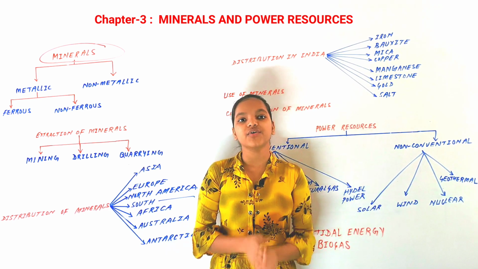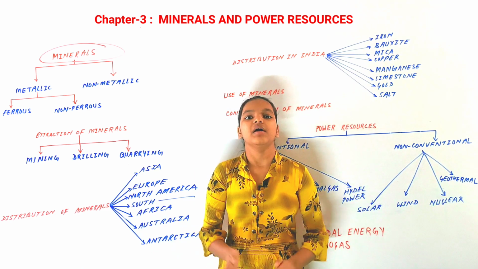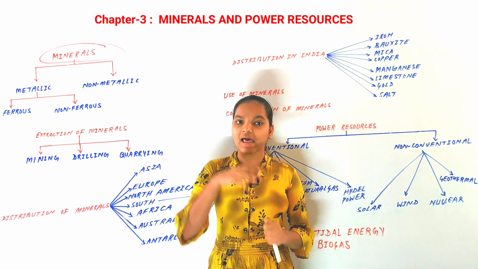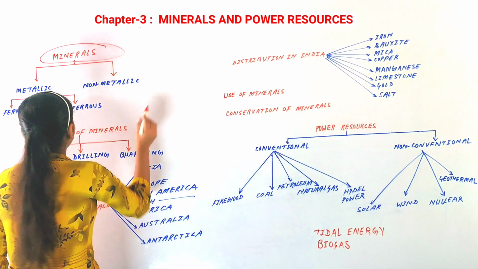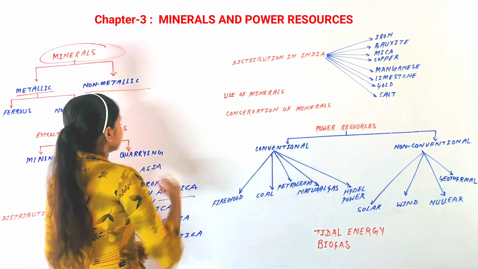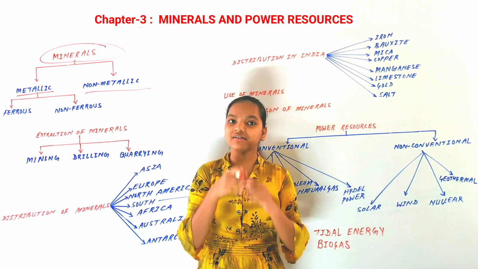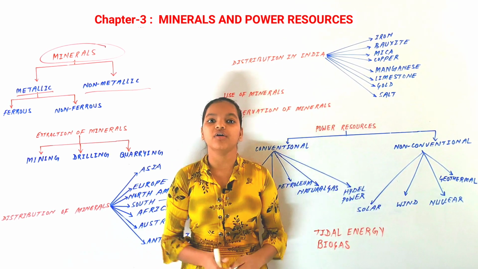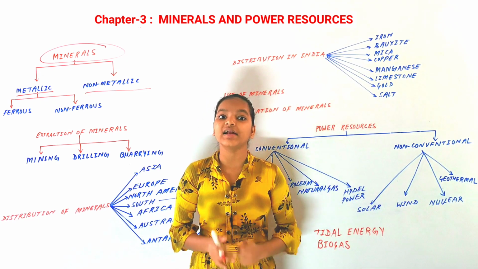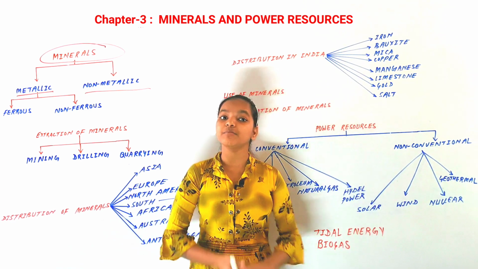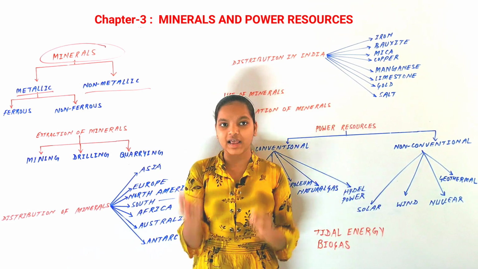Physical characteristics are things like color, shape, density or hardness, and chemical characteristics are things such as solubility. We have discussed what minerals are, and they can be classified into more than 3000 types. But in this chapter we will identify them in two types, metallic and non-metallic minerals. Metallic minerals are minerals that have metal in them, for example iron ore, gold, silver, copper, zinc.